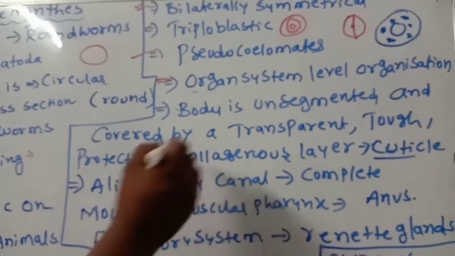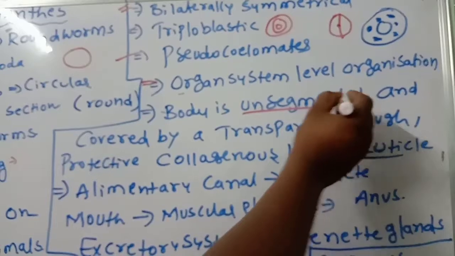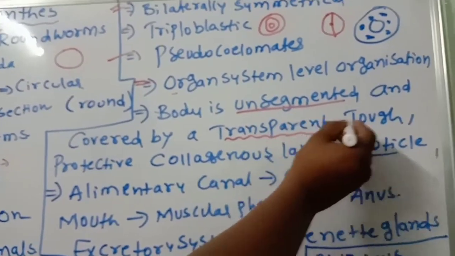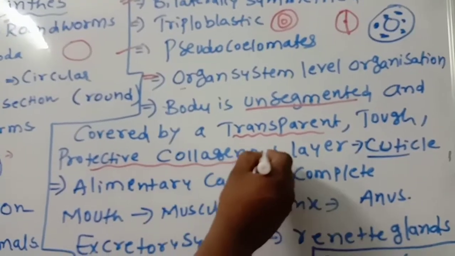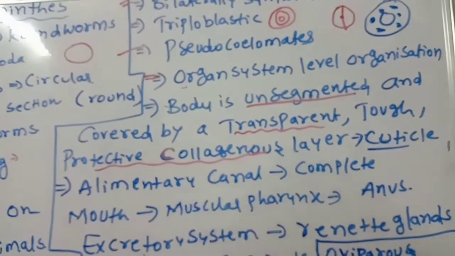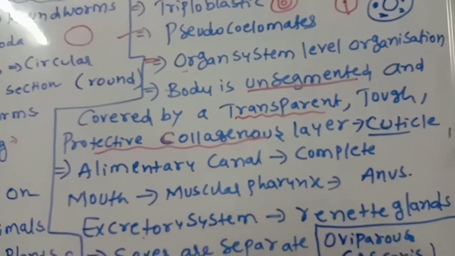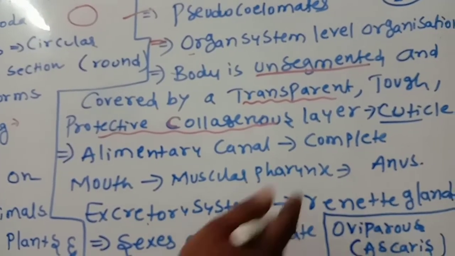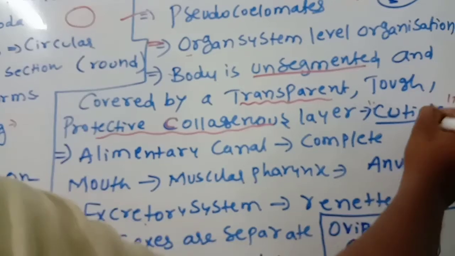Next, the body is unsegmented and covered by a transparent, tough, protective collagenous layer. Collagenous means protein-related. So this transparent, tough, protective collagenous layer is called the cuticle.